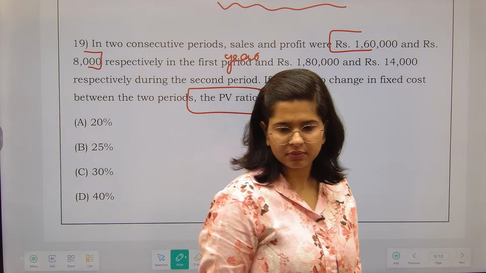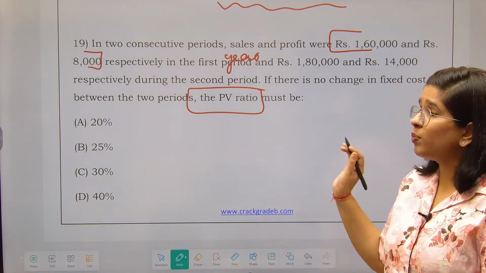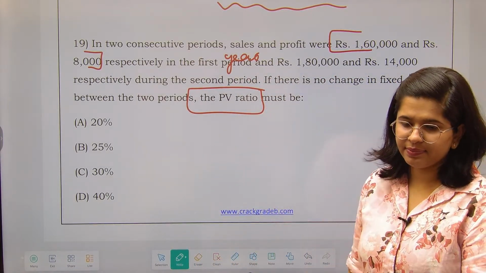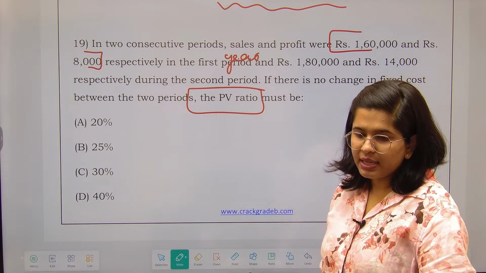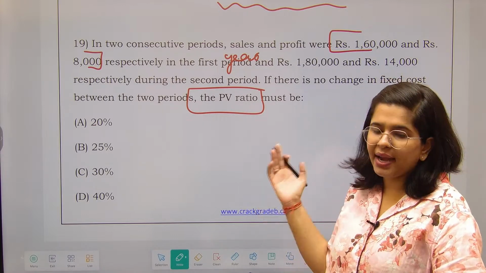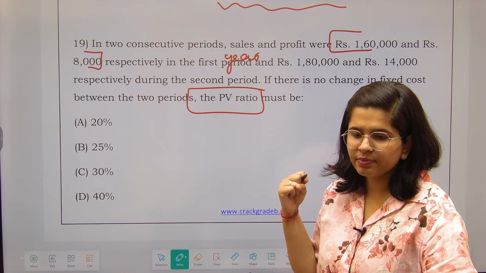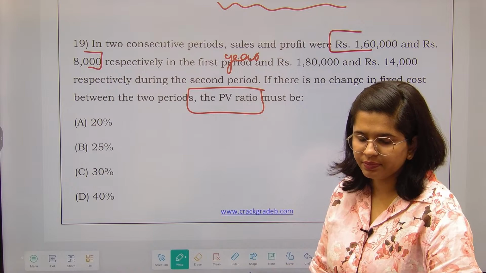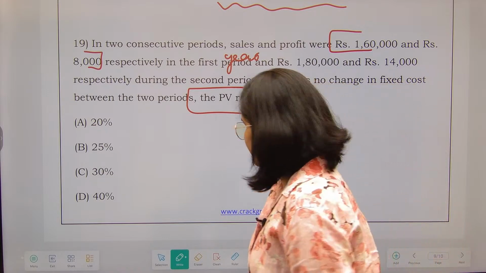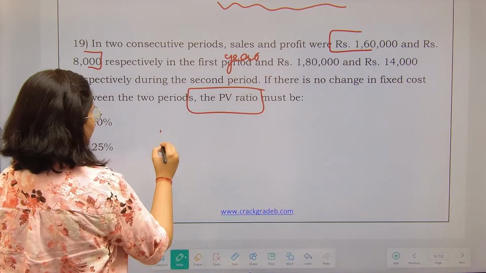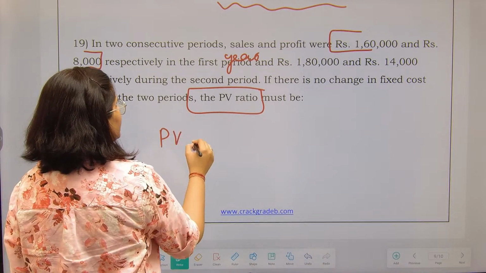Super easy question, super easy. Just a formula needs to be applied and the answer will be in front of you. Anyone? See, I'll tell you because we are not having enough time. PV ratio means क्या होता है?